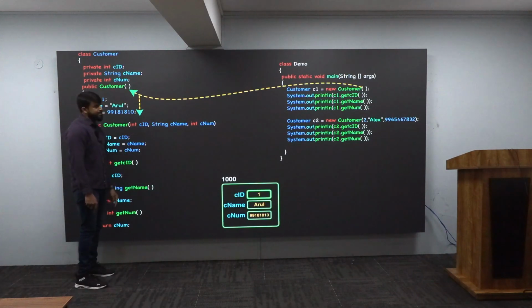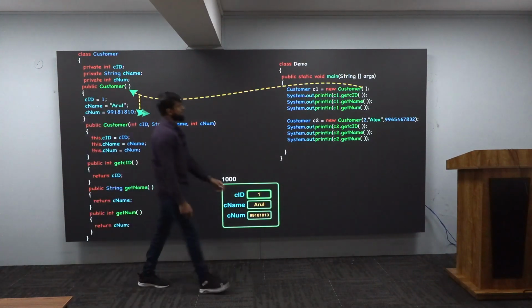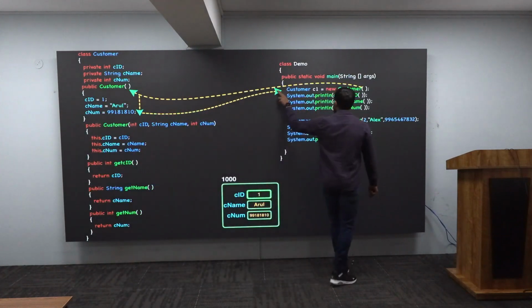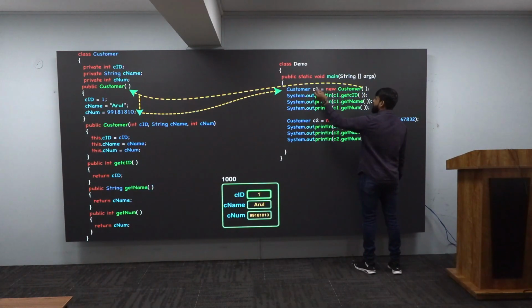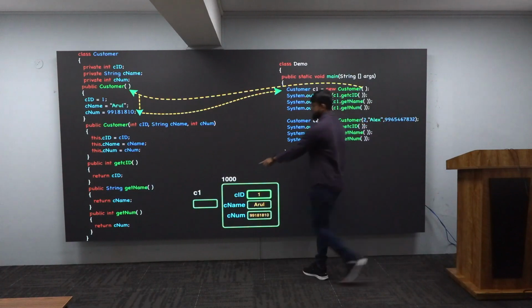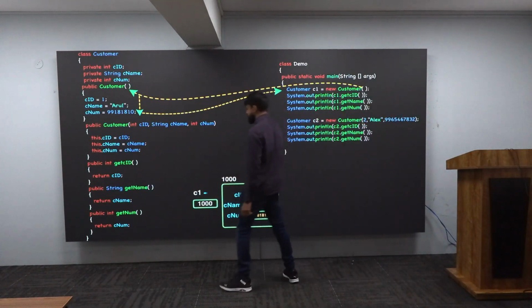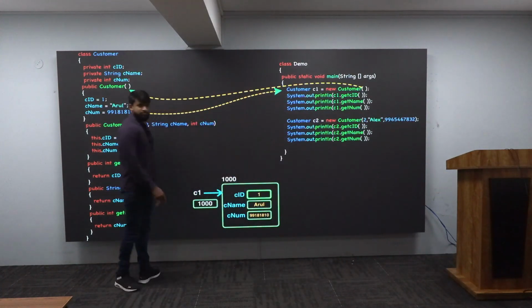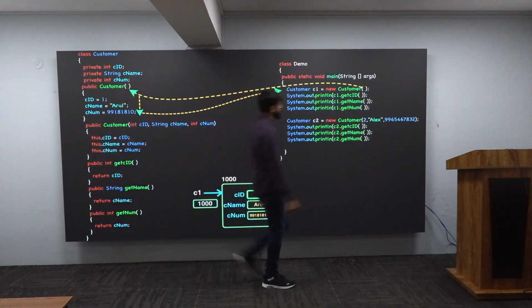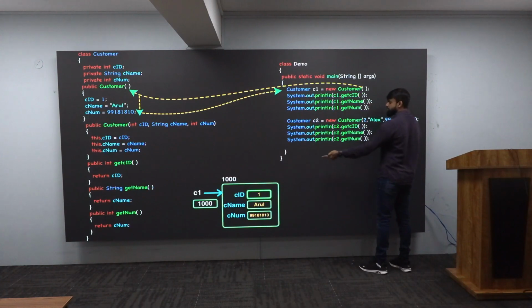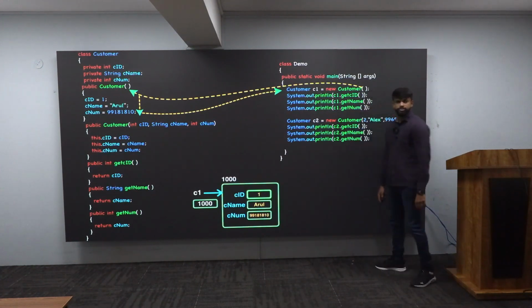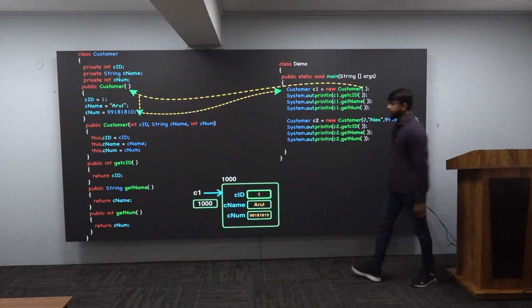So now the control will leave. Where will it go? Where it came from? It came from there, and 100% it will reach back here. After that, right side is over. It will give the address to whom? To C1. This is my C1, and 100% C1 will collect this 1000 as the address, and he will be referring to this object. And after that, you are asking him, hey, you get me the CID. He will give you 1. Hey, you get me the name. He'll give you Arul. Hey, you get me the number. That number you will get on your output screen. Very good, sir. Next word.